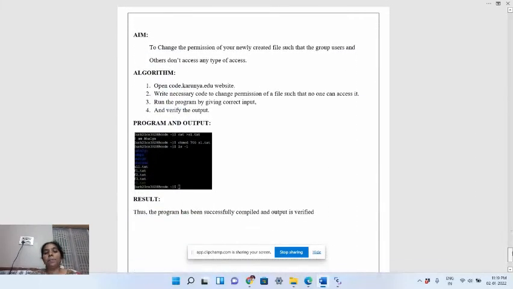Then the next question is to change the permissions of your newly created file such that group users and others don't have any type of access. So the command is cat, which will create a file s1.txt, and I'm giving the sentence I am Ahalya. Then I'm giving the command chmod with a value and the text file name. This command means only the user has read and write permissions. The files which I have used above were printed over here.